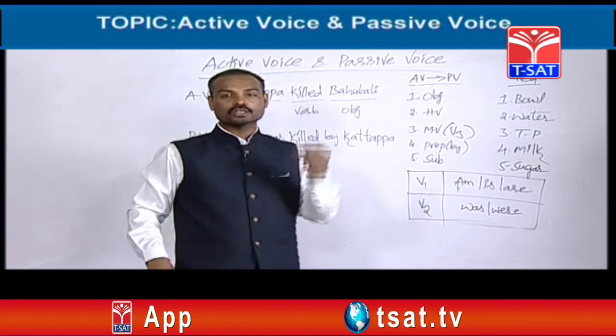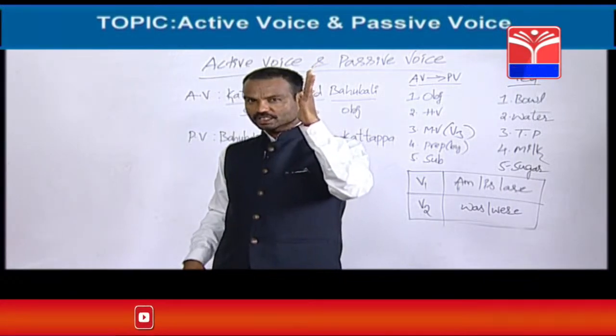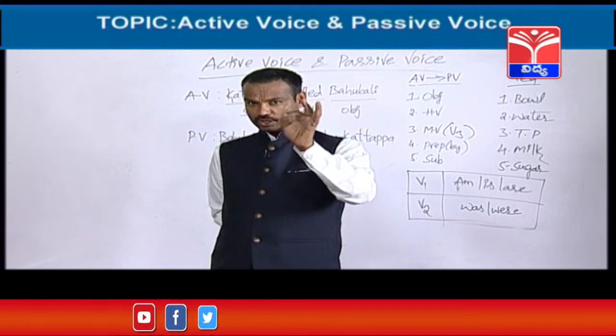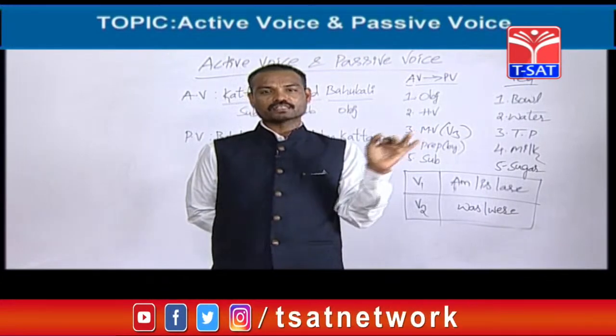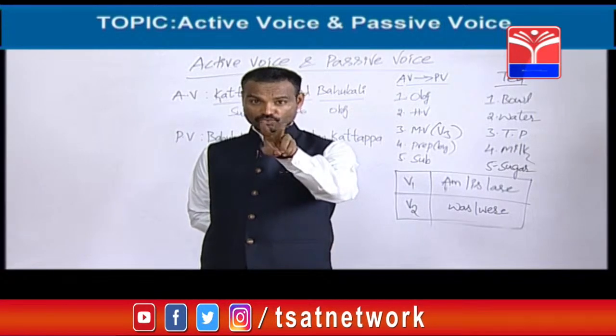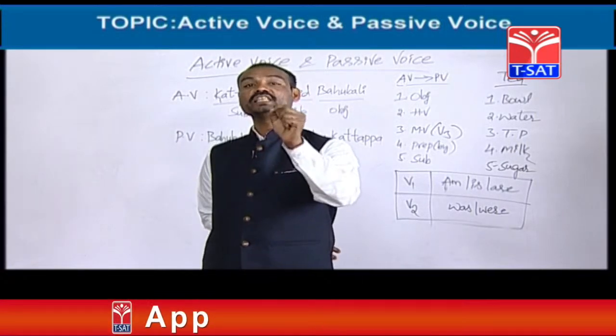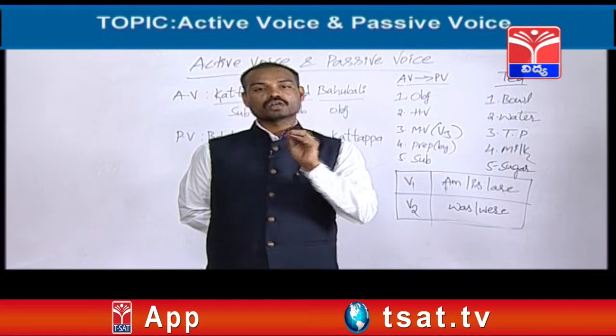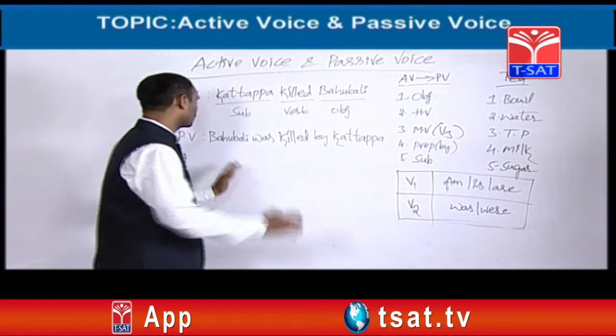How to find out object? Whenever you would like to know where is the object in the given active voice, first you should catch the verb in the given active voice. After catching the verb in the given active voice, you should ask a question by using what or whom. Whom did he kill? The coming answer is called as object. So Bahubali is object. Yes.